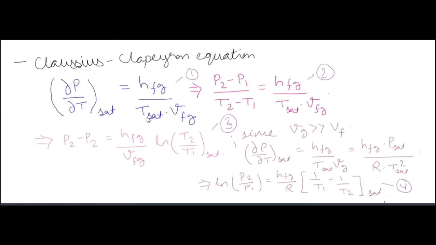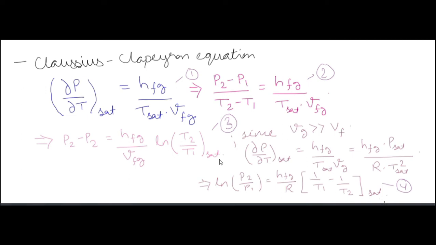Now the change in pressure P2 minus P1 over the change in temperature T2 minus T1 is equal to HFG by T saturation VFG, okay. Now this is the second equation. Now if you keep the dou T value on the right side and perform integration, you will get this third equation: HFG by VFG ln T2 by T1 at saturation, okay.